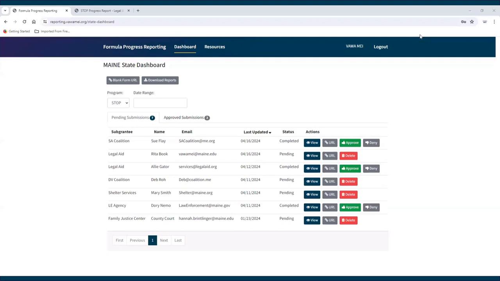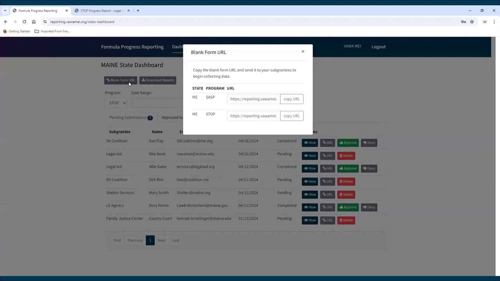Creating a blank report. In order to provide subgrantees access to their individual progress reports, state administrators must first generate a blank progress report URL. To do this, click the blank form URL button above the Pending and Approved Submissions tabs. Once clicked, the system will generate a link to a blank report. State administrators will then copy and paste the links into their communication with subgrantees. State administrators need to communicate with and provide links to subgrantees outside of the tool.